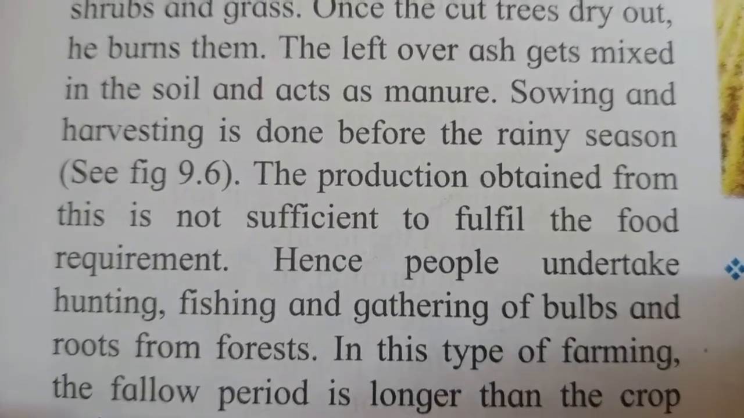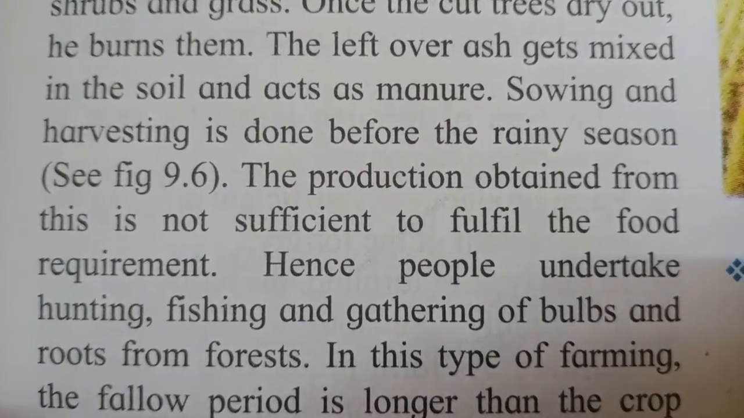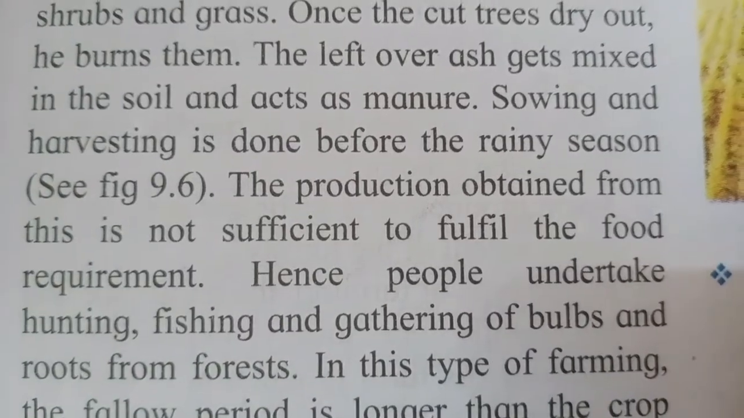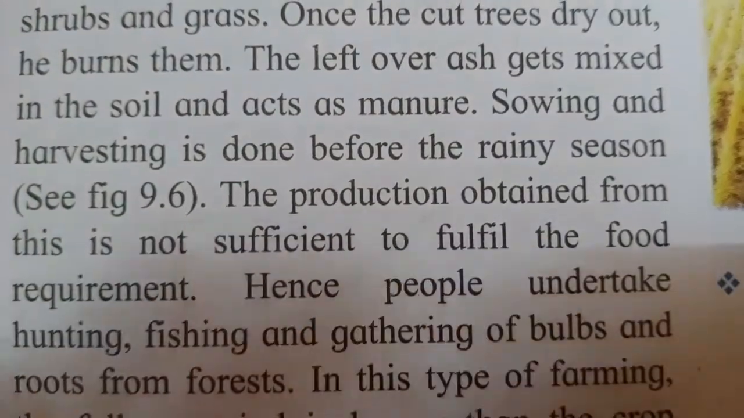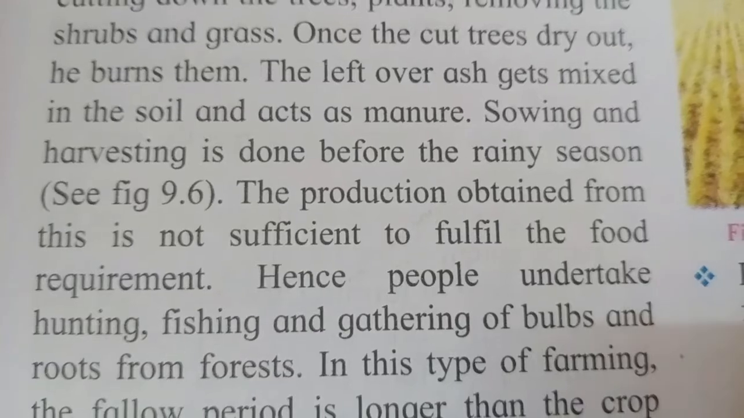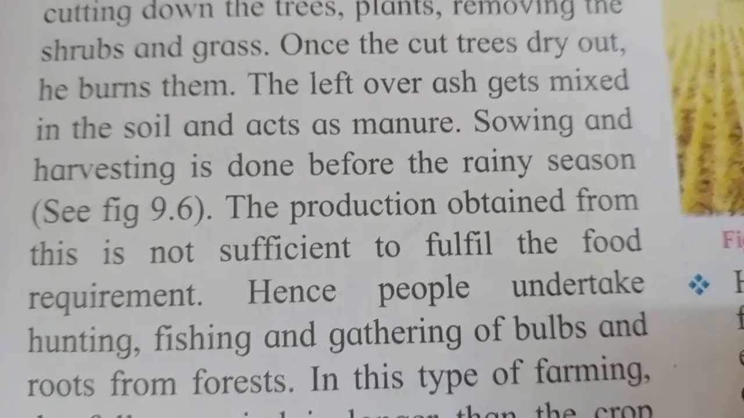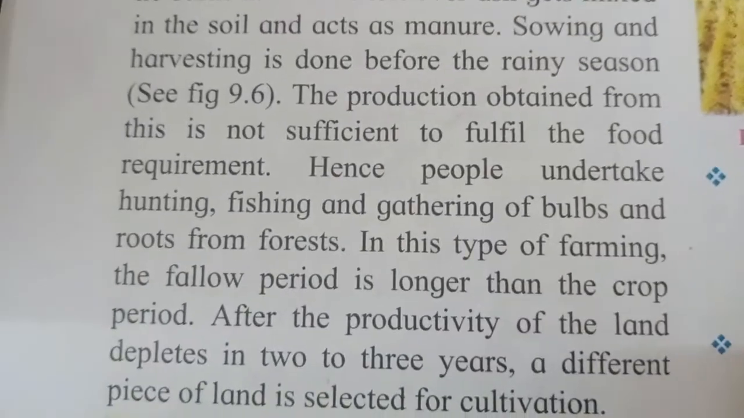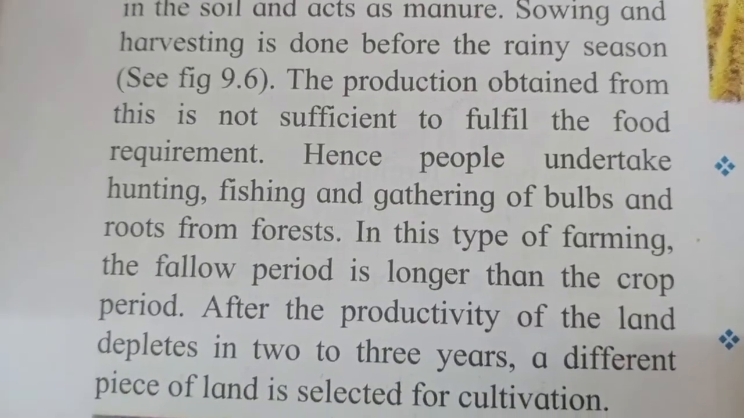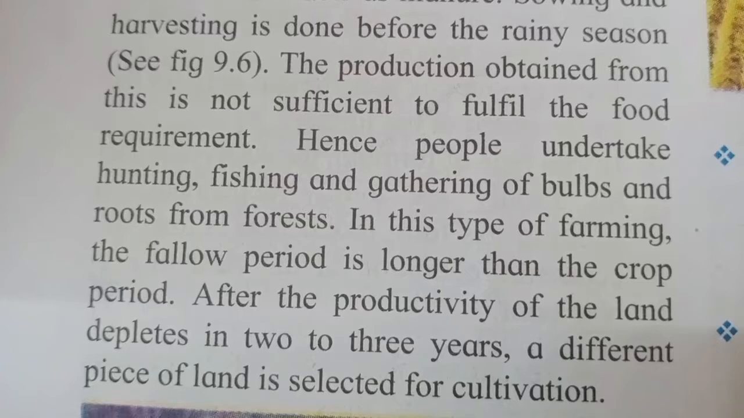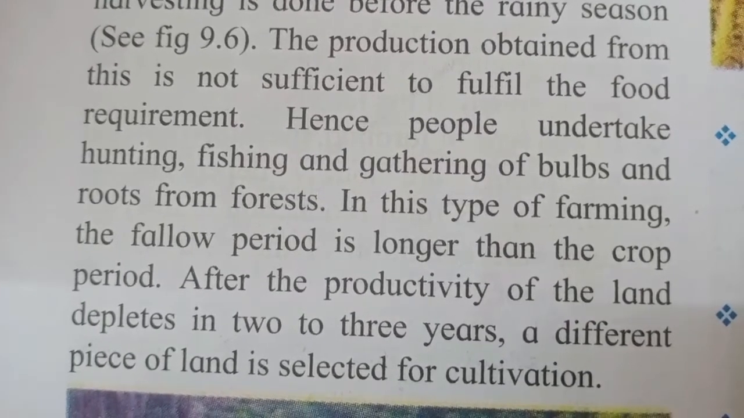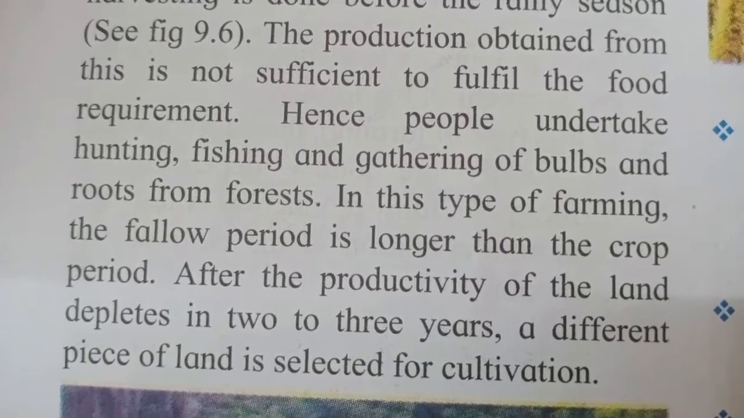Sowing and harvesting is done before the rainy season. So sowing of the seeds and plantation of the new seeds is done before the rainy season. The production obtained from this is not sufficient to fulfill the food requirement. Hence, people undertake hunting, fishing and gathering of bulbs and roots from forests.